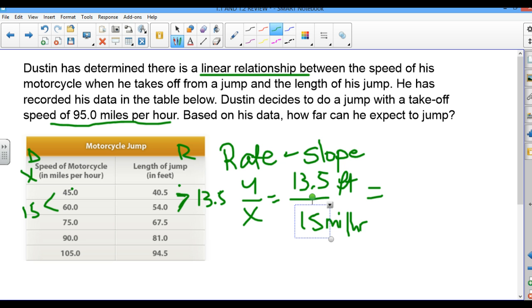Now we are trying to figure out his distance for 95. Since it's linear, his rate is always the same.